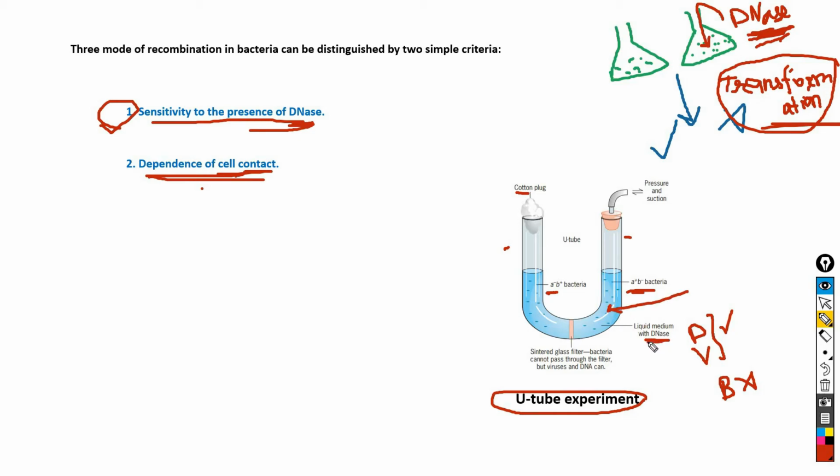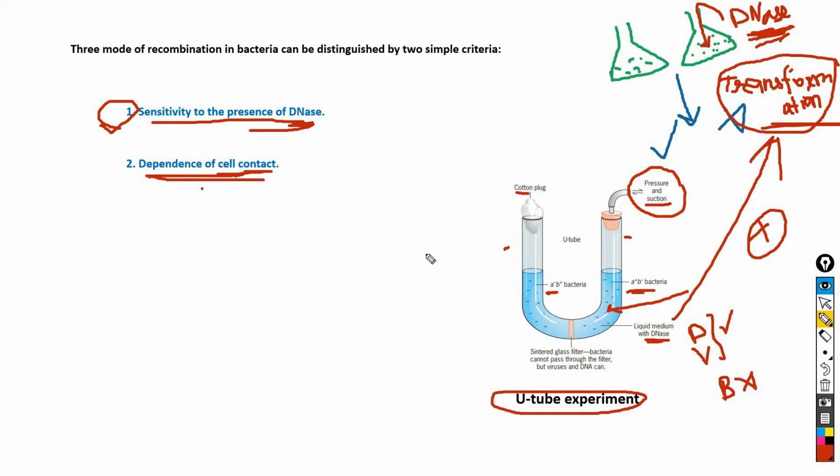So what is the purpose of adding DNase here? DNase degrades the naked DNA in the media, which excludes the possibility of transformation. So one arm of the tube is protected by a cotton plug, and at the other end of the tube alternate pressure and suction is applied. During incubation, alternate pressure and suction is used to mix the medium and any small particles suspended in it.